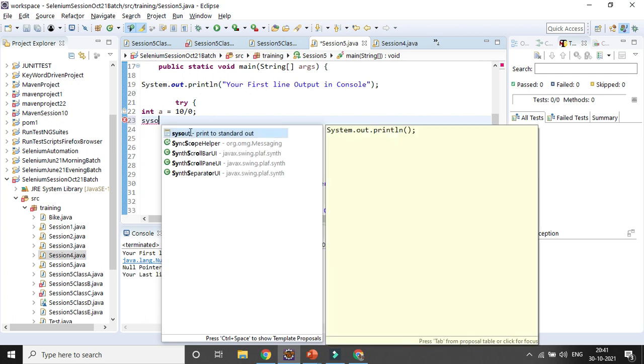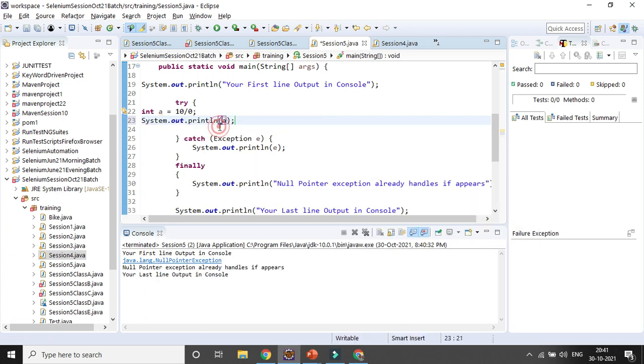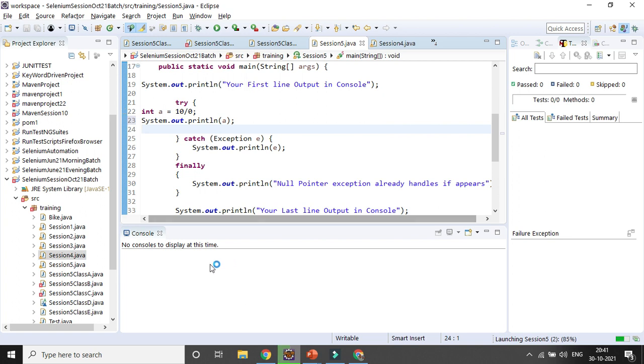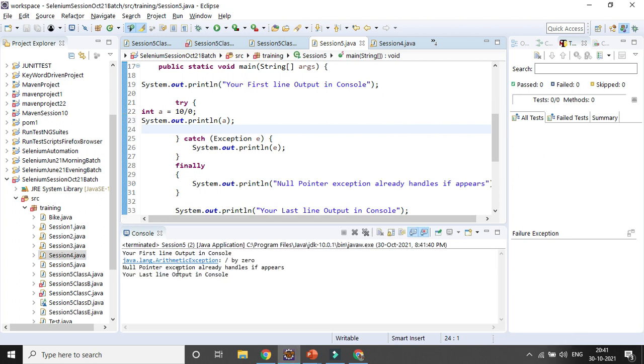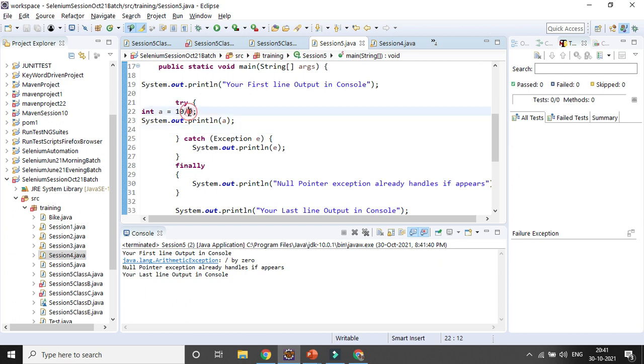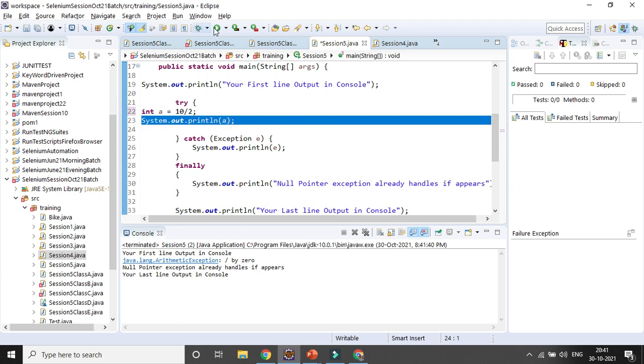This is the arithmetic exception that will come. You can see arithmetic exception is coming. So I have already handled the exceptions, right? Suppose now arithmetic exception will not be coming. It will give you the result as 5, 10 divided by 2, but still your finally block will be executed.